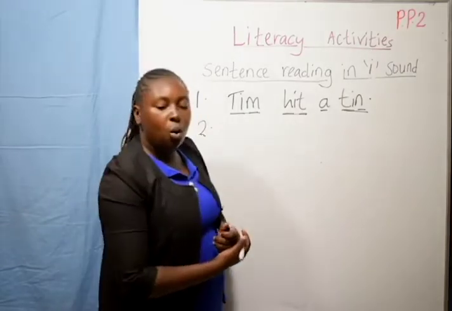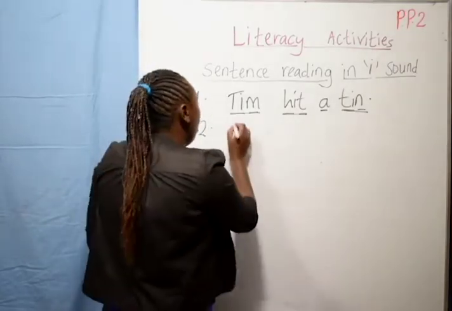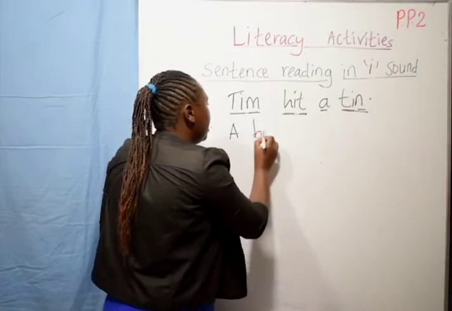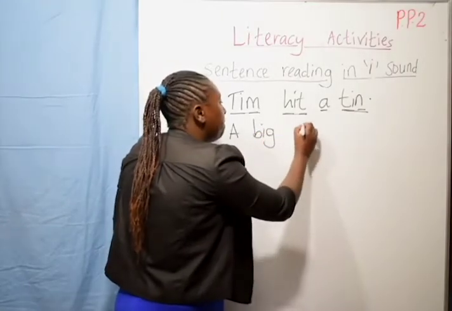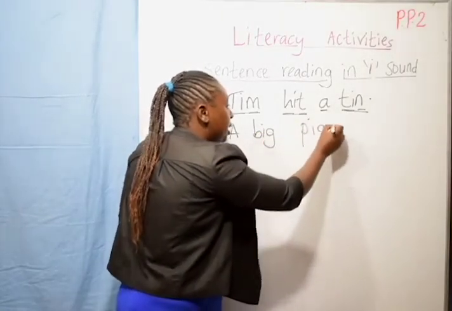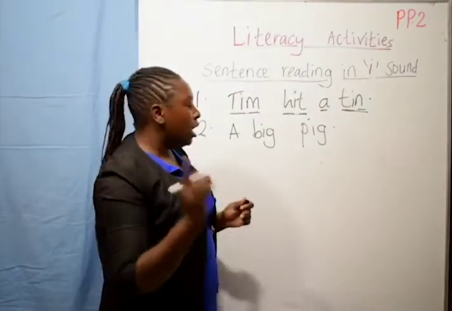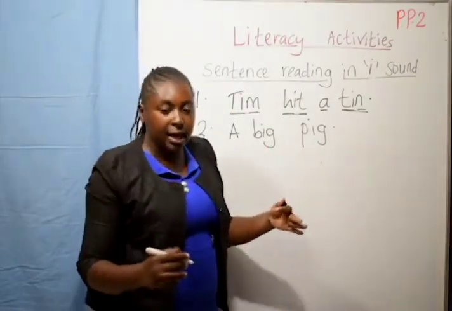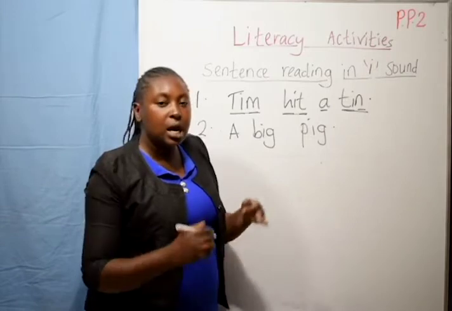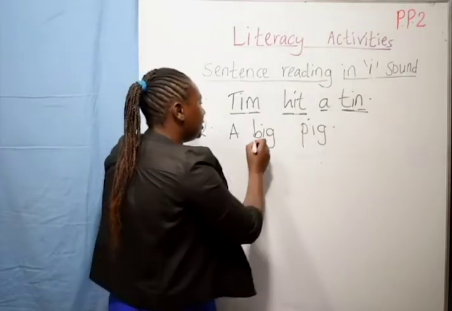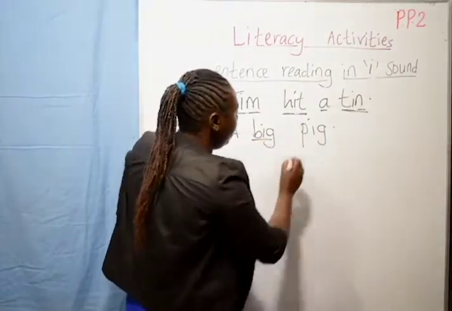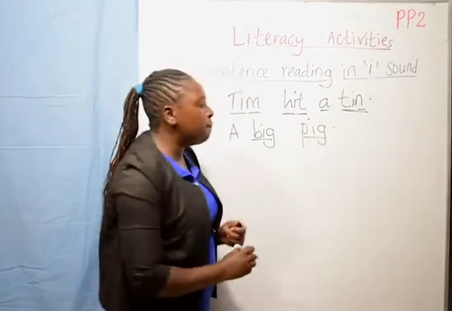Sentence 2, we can say very simple, a big pig. Do you know what is a pig? I know you really know. A big pig. The words, let us spot them. We have big and then we have pig.